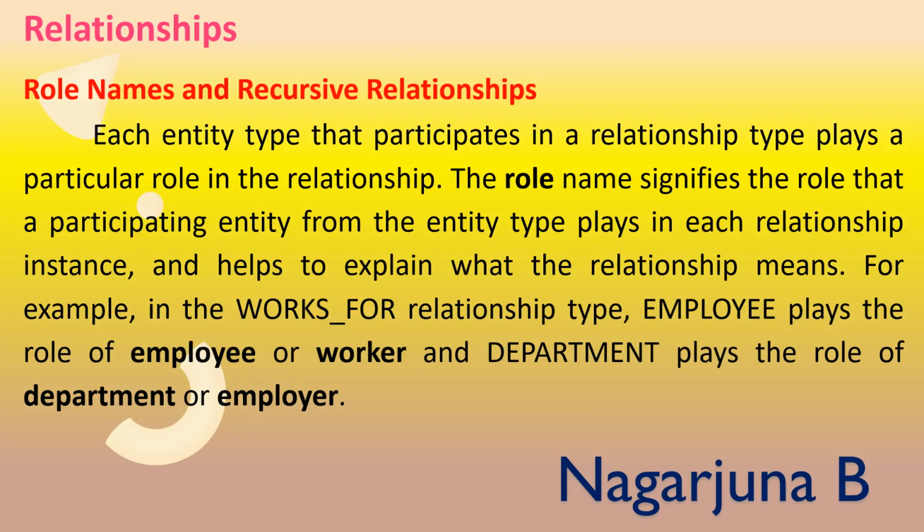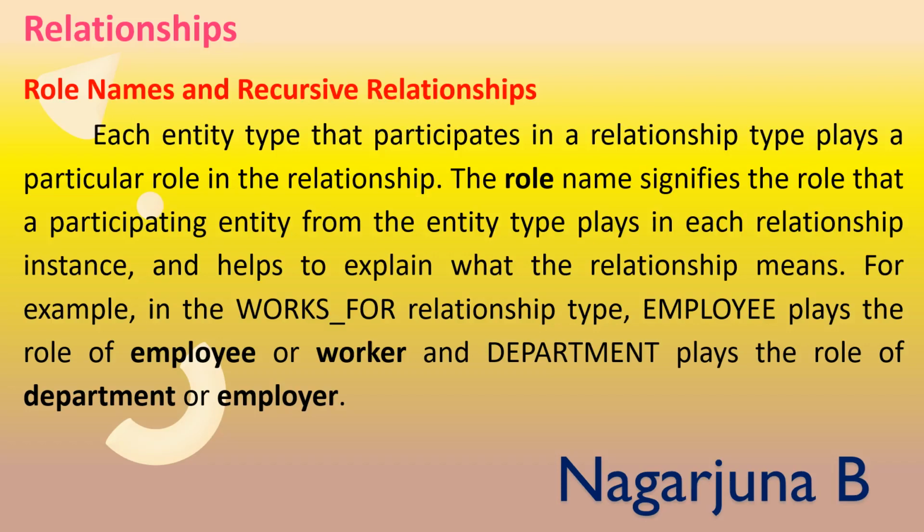For example, works for is a relationship type. Here employee is an entity which plays the role of employee or worker, and department is an entity which plays the role of department or employer. DNO, which we have considered in the employee entity, denotes the department number of the department.